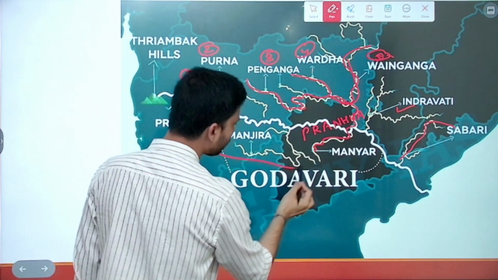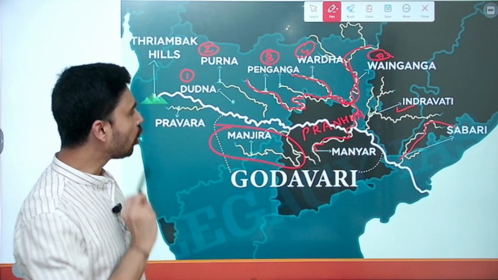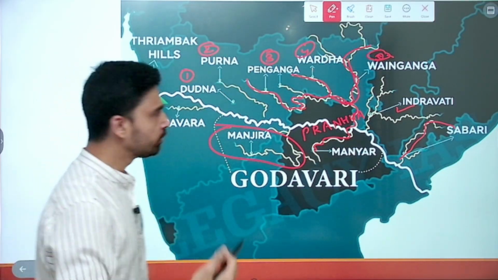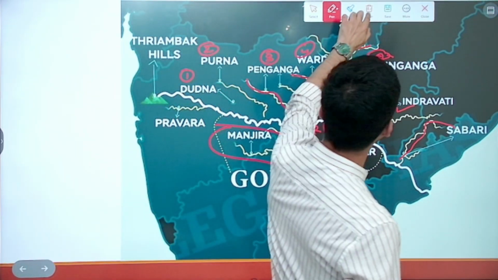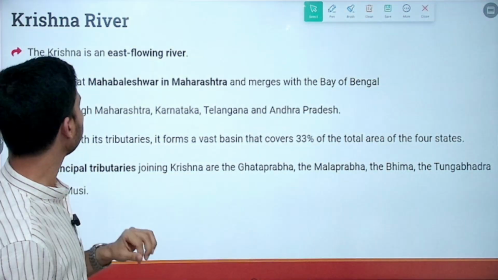The only important right bank tributary is river Manjira, which is also believed to be the longest tributary of Godavari, about 740 kilometers in length. So that's how we can understand the Godavari river.